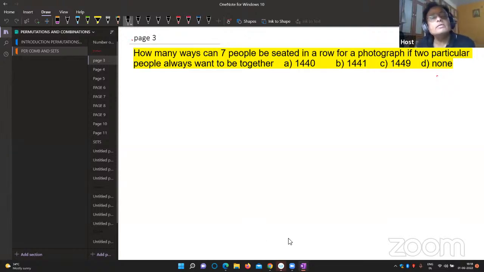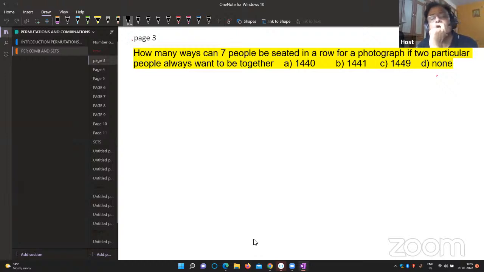How many ways can 7 people be seated in a row for a photograph if 2 particular people always want to be together? Read the question carefully. How many ways can 7 people be seated in a row for a photograph if 2 particular people always want to be together?